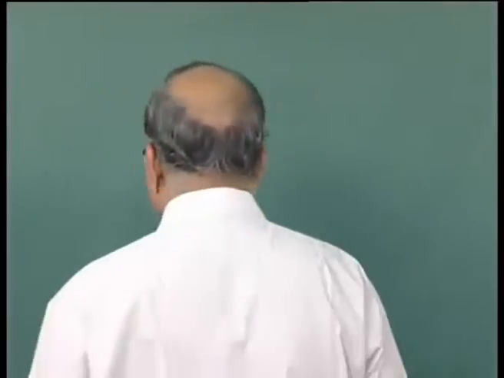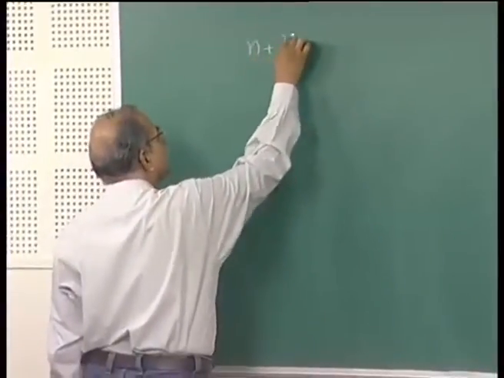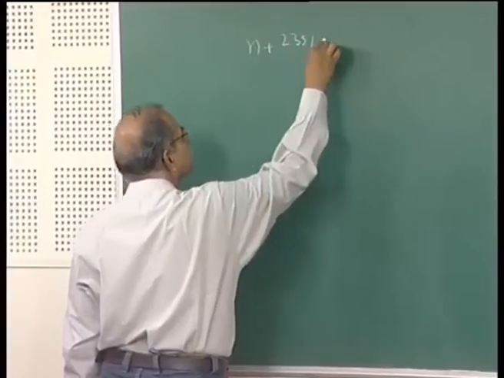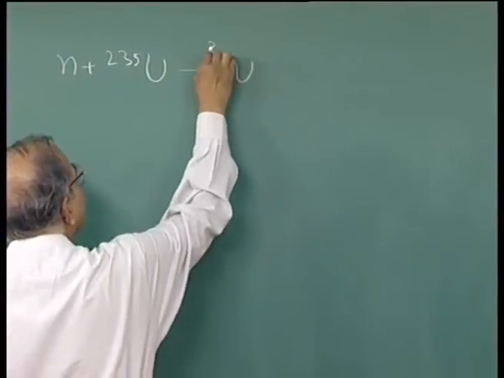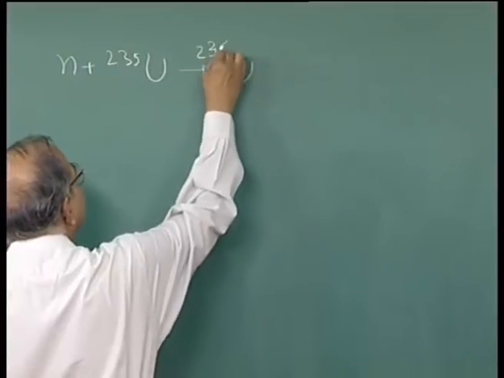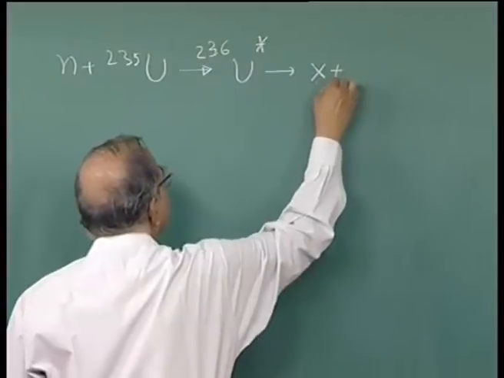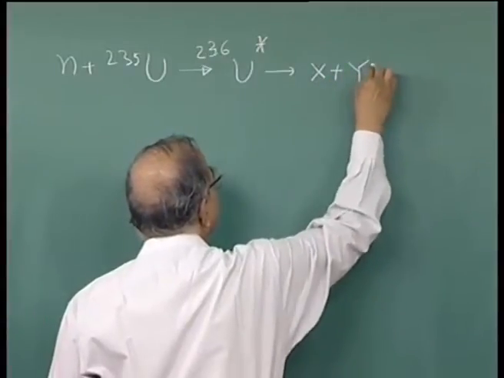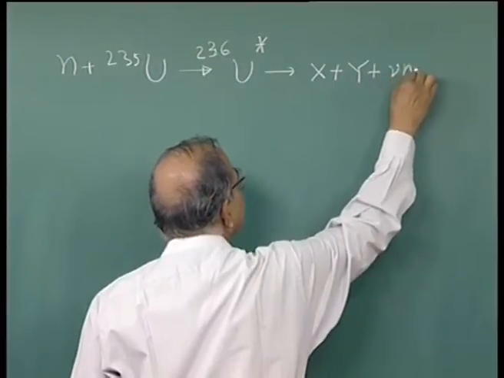So, that is one thing we will be doing. So, neutron and then uranium 235, this goes to uranium 236 in an excited state, and that fissions in two parts. So, the cross section, and then plus energy and some neutrons and so on.